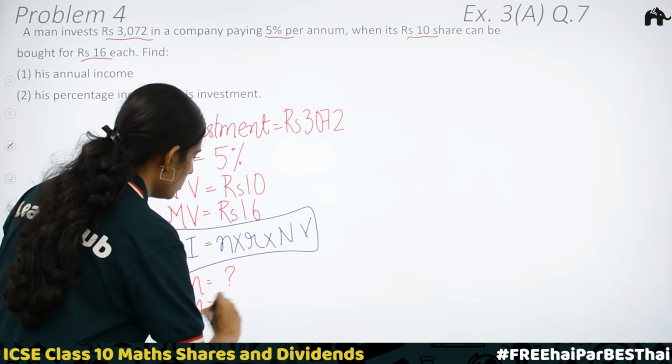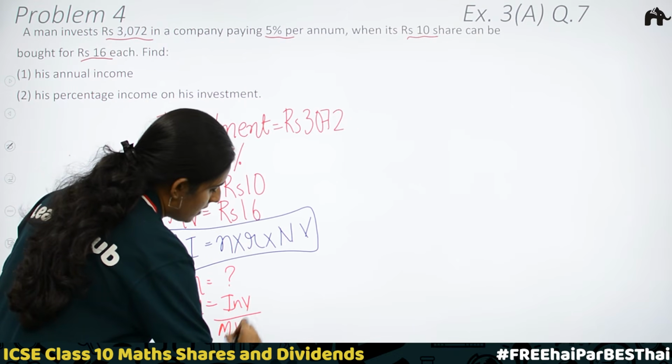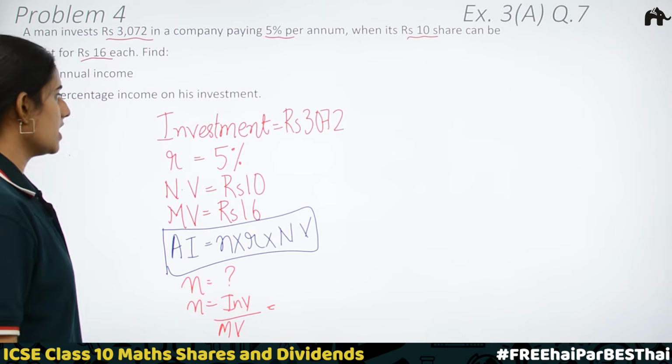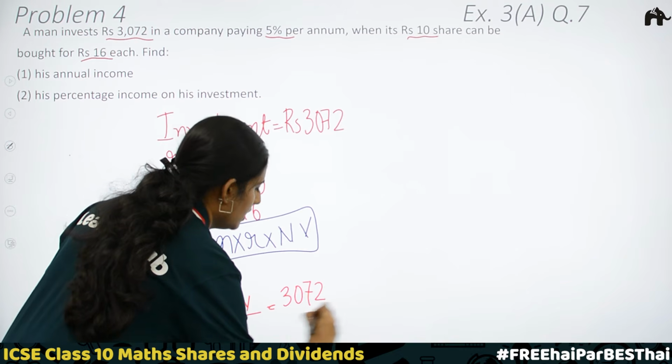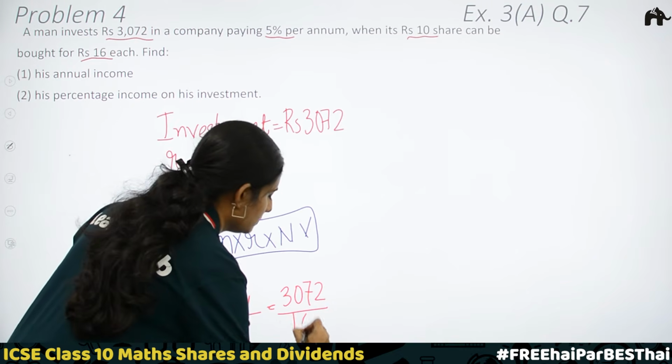We can easily find what N is. N is equal to investment divided by market value of one share. Here, what is the investment? 3072 divided by market value of one share, that is 16.